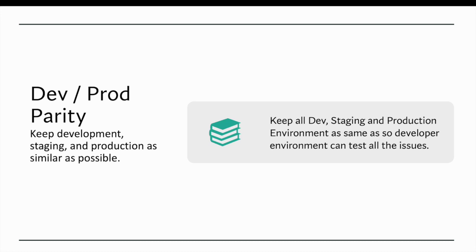So what you can do when it says dev prod parity is that for a dev environment, because there are not lots of requests, you can compromise on infrastructure, you can have a low end infrastructure out there, but the environment should remain the same. For example, if the request comes to the load balancer, the load balancer connects to the front end, the front end connects to the database, and the database gives the response back.